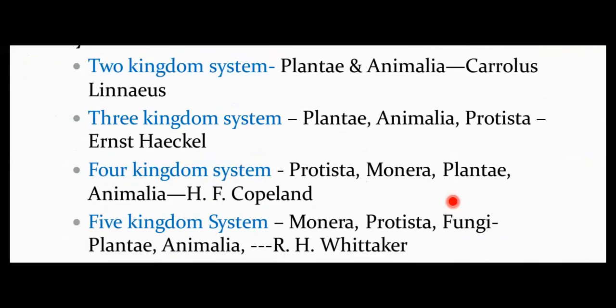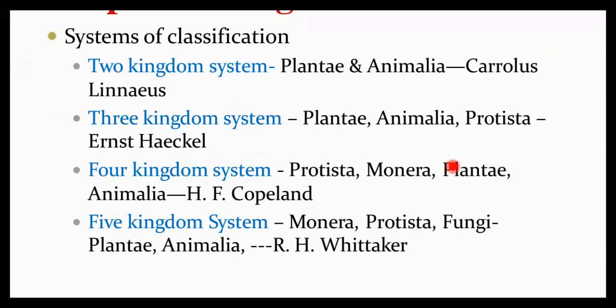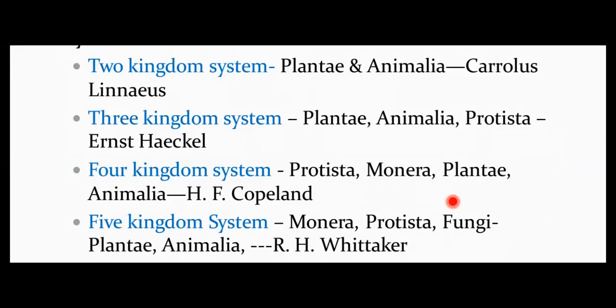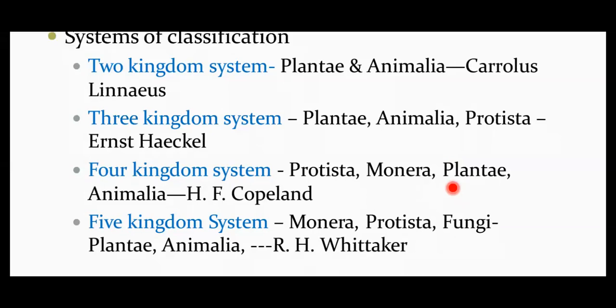You are well aware, students, that systems of classification have drastically changed from earlier times till now. Earlier, there was the two kingdom system of classification, proposed by Carolus Linnaeus, which included two very prominent kingdoms, kingdom Plantae and kingdom Animalia. In kingdom Plantae, all the photosynthetic organisms were placed, whereas in kingdom Animalia, non-photosynthetic heterotrophs without cell wall were placed.